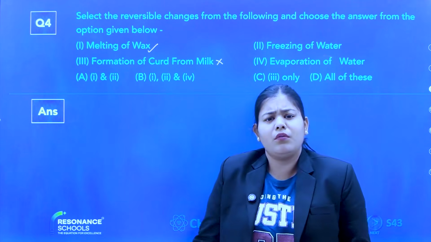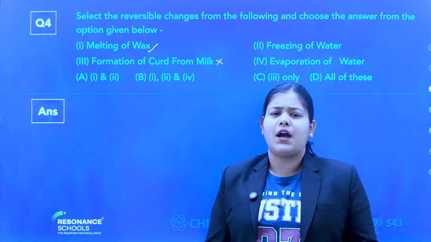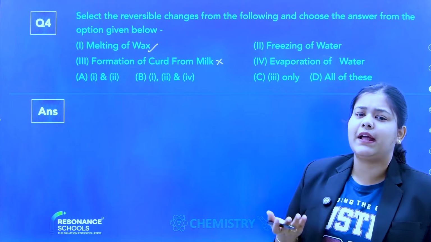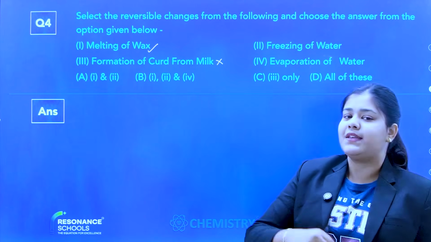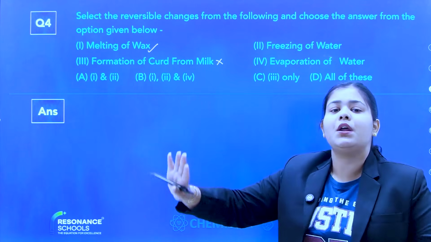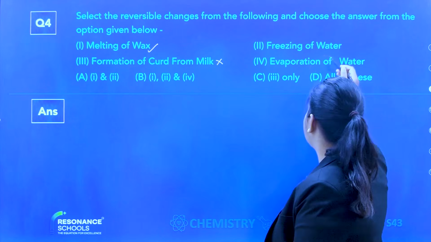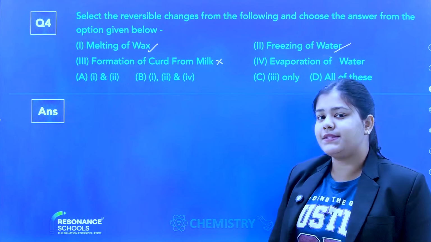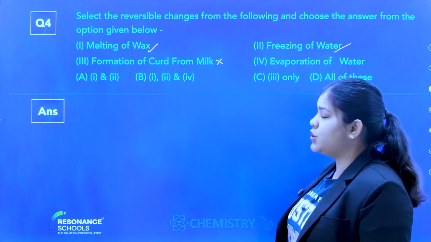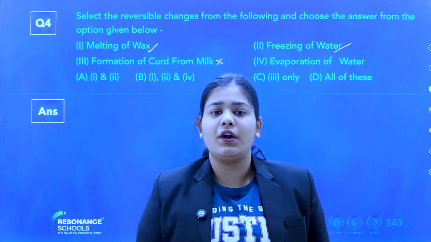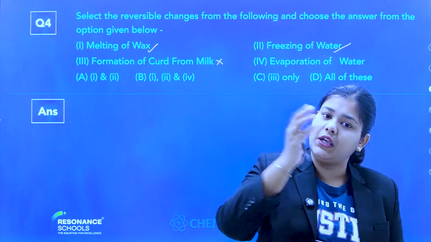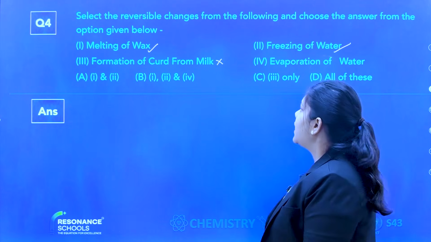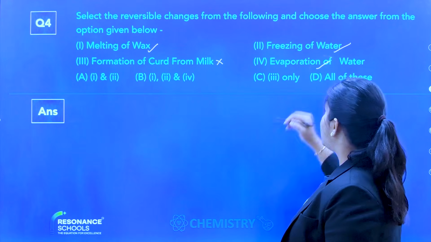Freezing of water. Obviously, we have done this entire session. Freezing of water, that is making of ice, right? So ice can be melted, again converted into ice, again melted. So how many times you want to convert it? It is possible. So yes, it is reversible. Evaporation of water, yes. If water is evaporating and you collect the vapors, then again you can come back to the water form, so it is also reversible.